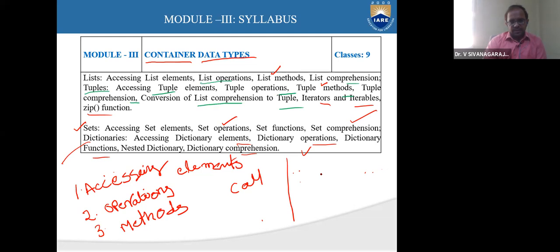Coming to sets and dictionary, it is nothing but how to access the elements, then what are the operations, then it is going to be the set functions. What are the set functions? Any idea? You have studied sets in your high school or wherever it is. There are a few popular functions one can perform using a set.